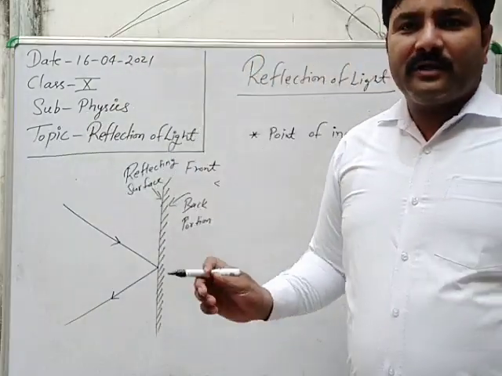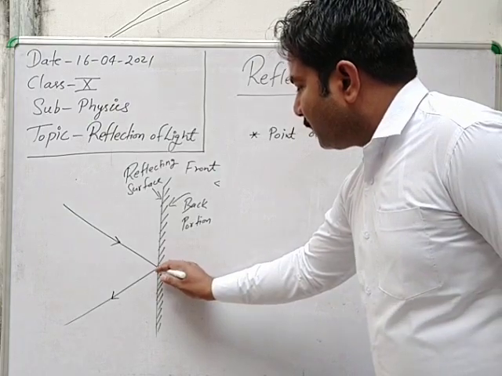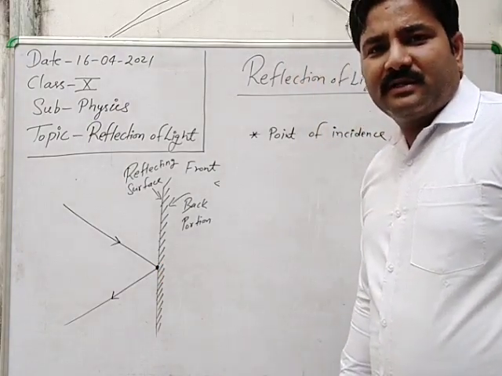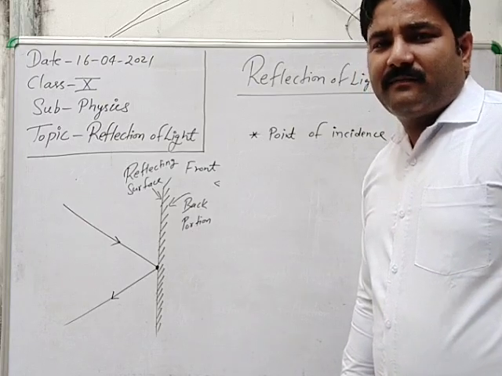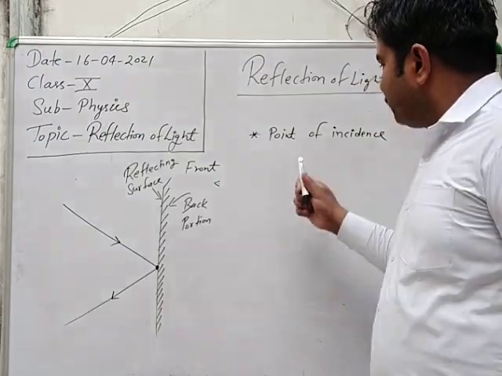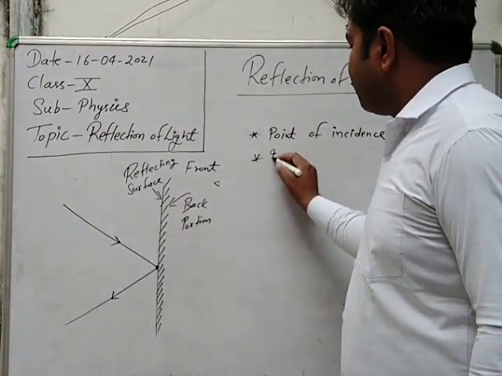Clear? This is the one point where the incident ray and reflected ray meet. That point is the point of incidence.